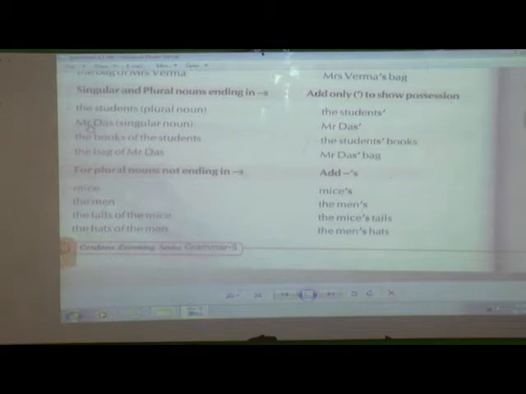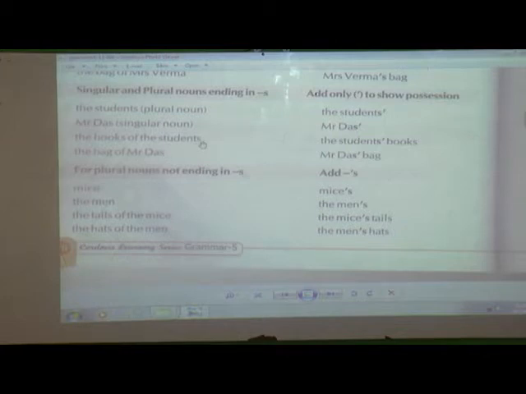Then Mr. Das is singular. Here we have seen plural, but here it is singular. If you see the spelling D-A-S, Das, the last alphabet is s. So we have to put an apostrophe after s. If you see the third one, the books of the students. Now this is in detail. We are talking about the students, meaning to whom do the books belong. The books belong to the students.